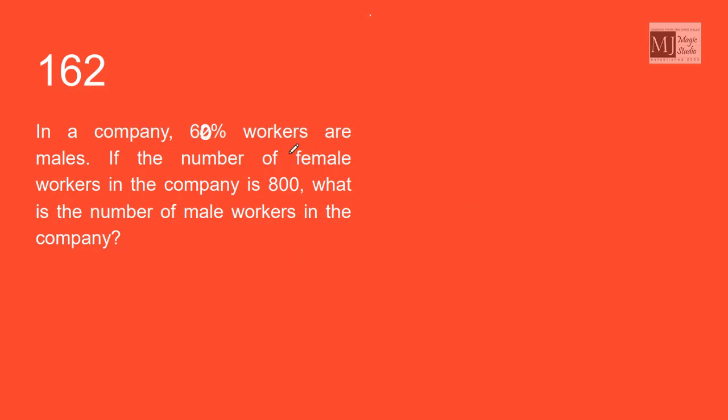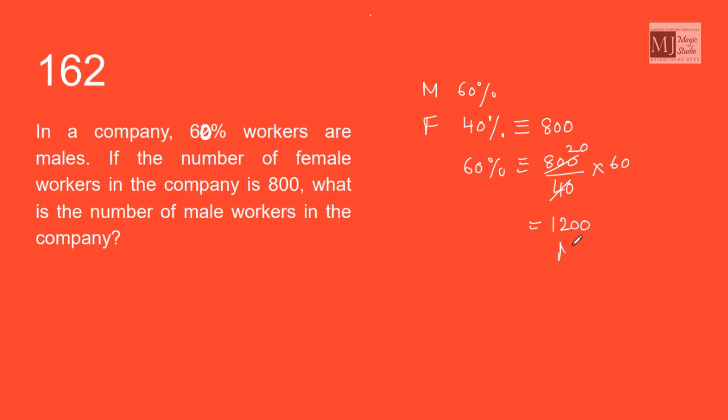In a company, 60% workers are male. Therefore, percentage of female workers would be 40%. If the number of female workers in the company is 800, that is 40% pertains to 800, then what is the number of male workers? Male workers is 60%, that should be equal to 800 by 40 into 60. 20 times 20 into 60 is 1200. There are 1200 male workers.